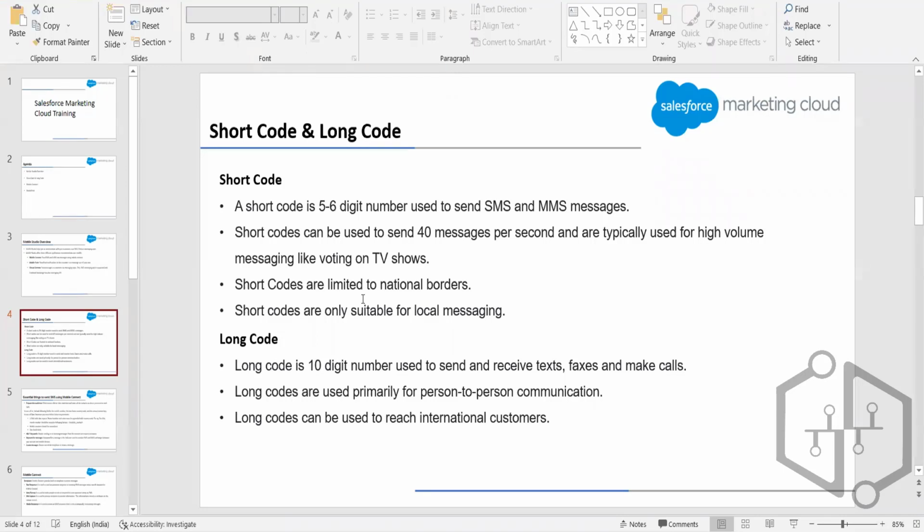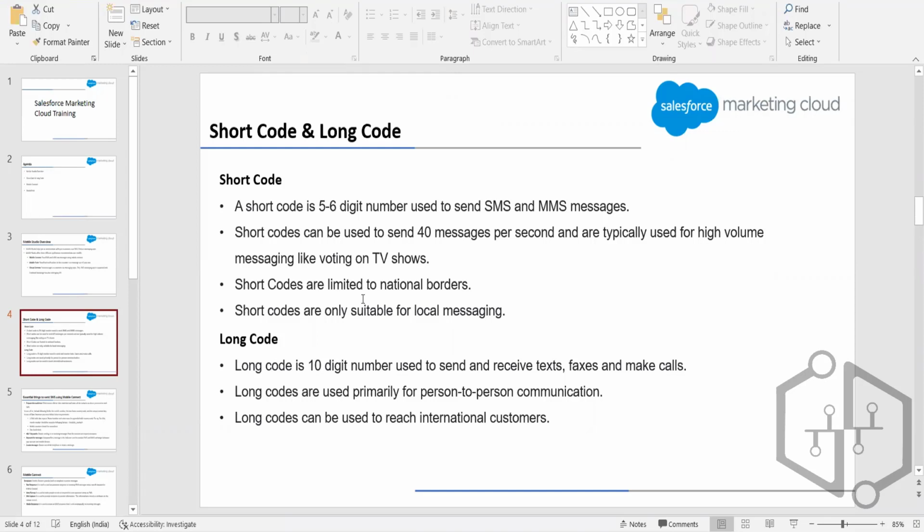If you want to vote for your favorite participant, you can type yes to this particular number, or something like that. There are some limitations of the short code: they are limited to national borders. What does it mean? We have to procure the short code for a specific country. So if you want to communicate with Indian customers, or let's say US customers, we have to have a short code applicable for the US. If you want to communicate with Canadian customers, we have to have a short code for Canada. So we have to purchase a different short code for different countries.